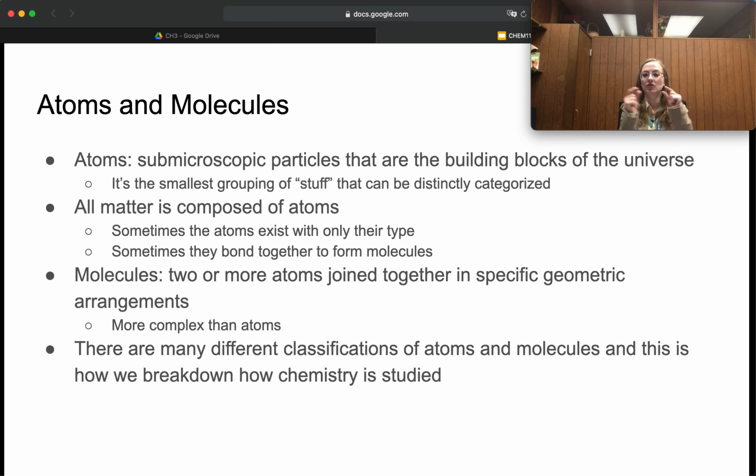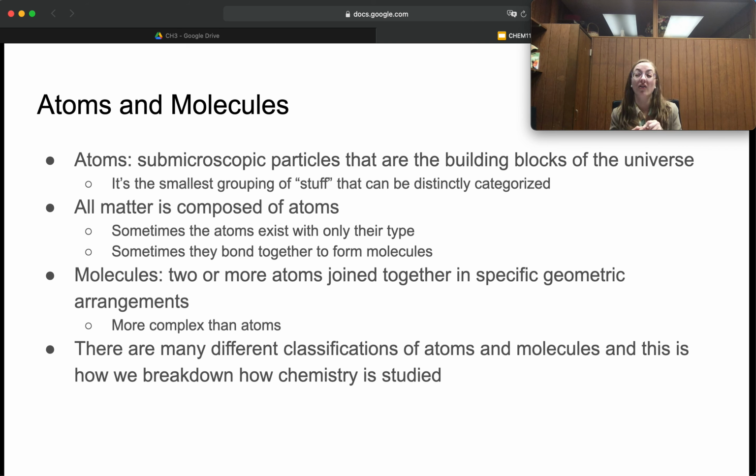So sometimes it's just a pure sample of substance, like you might have just a pure iron nail. Or sometimes they're bonded together to form molecules, like a water molecule, for example. So that being said, molecules are two or more atoms that are joined together in a specific geometric arrangement. So they're more complex than atoms. We've got lots of different atoms joined together.